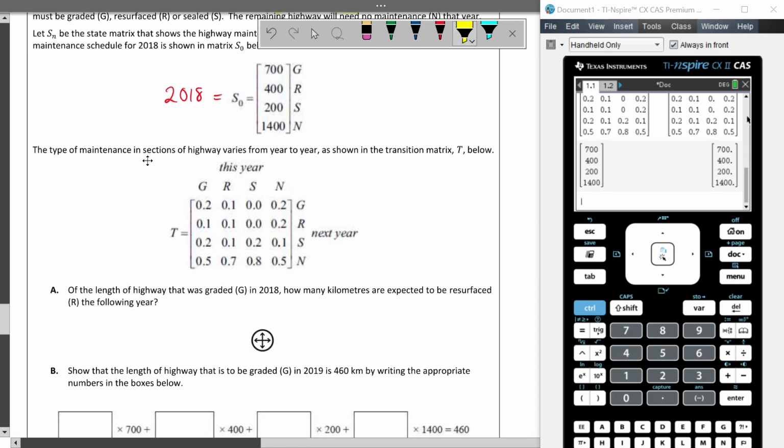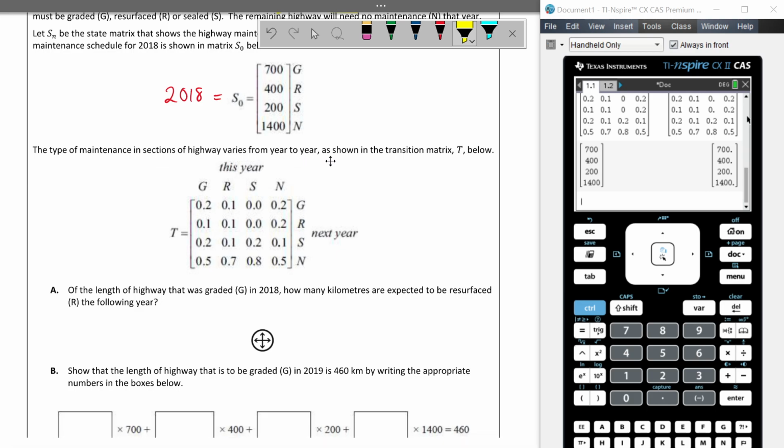So the type of maintenance in sections of highways varies from year to year, as shown in the transition matrix T below. So this is showing us that, this year, if a piece of highway is graded, 20% of those will be graded next year. 10% graded this year will be resurfaced next year. 20% graded this year will be sealed next year. And 50% that are graded this year, nothing will happen to it. So that's kind of the life cycle of what's going on. And you could hopefully read off any one of these here and understand it.